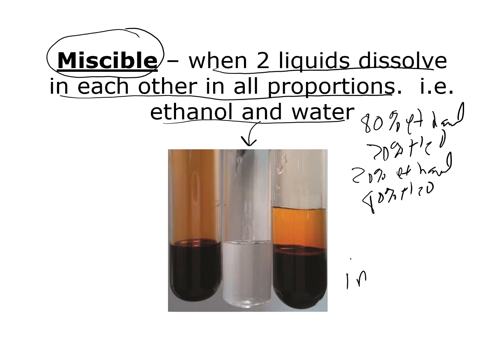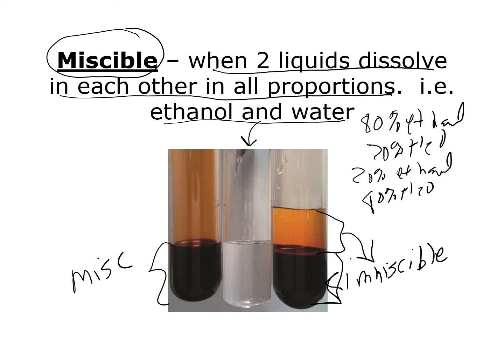Immiscible is a term we use to describe when two liquids do not dissolve in each other. For example, on this test tube on the right here, we have two layers, so we'd call that immiscible. The one on the far left would be miscible because the two liquids that are in that test tube are completely dissolved in each other.